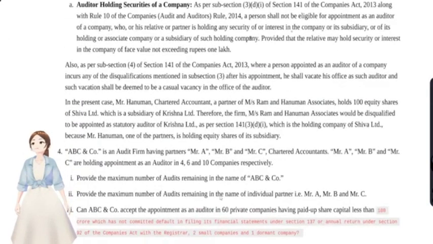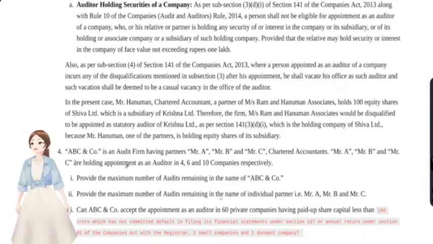Okay, you have to write the provision that a person shall not be eligible for appointment because that person or relative or partner is holding securities or interest in its subsidiary or holding company, associate or subsidiary of such holding company. The exemption was given only to the relative but not to the partner, so that's why this firm is ineligible to be appointed. If at all they have already been appointed, they have to vacate their office immediately.